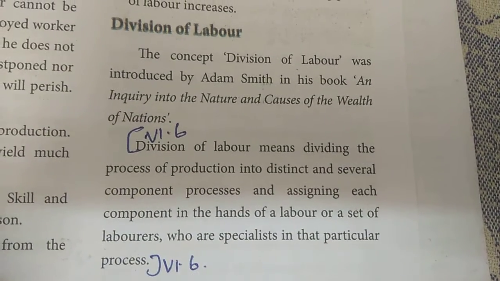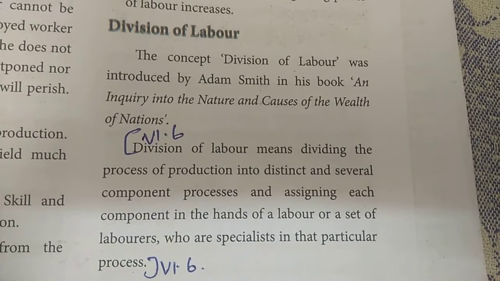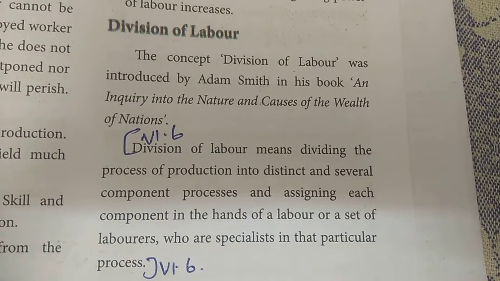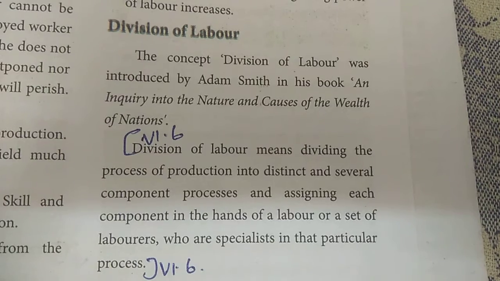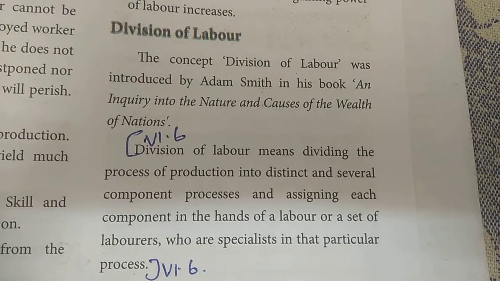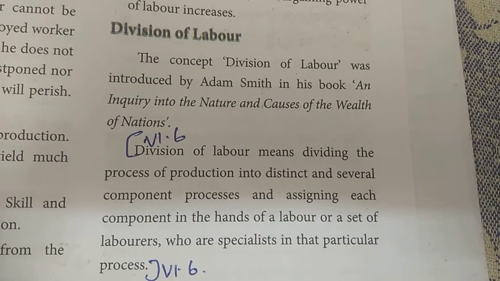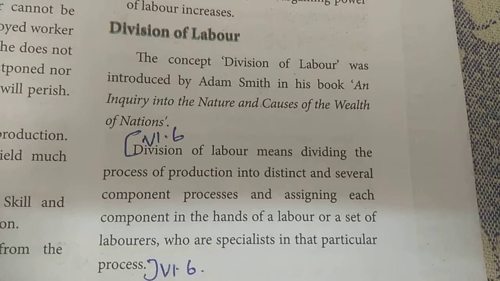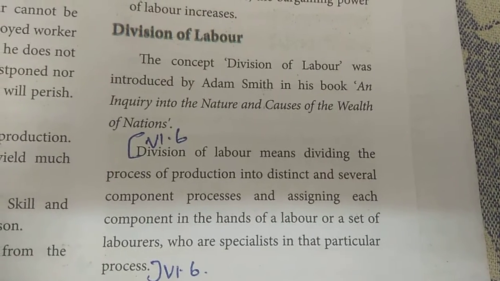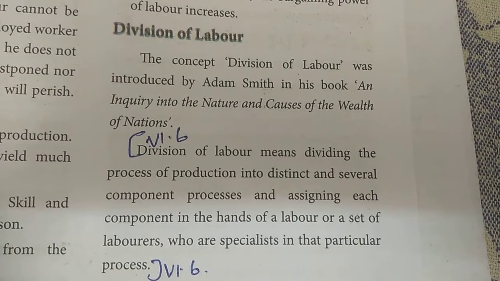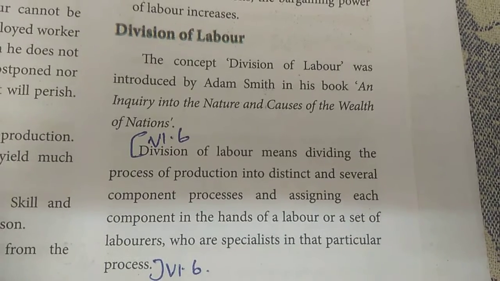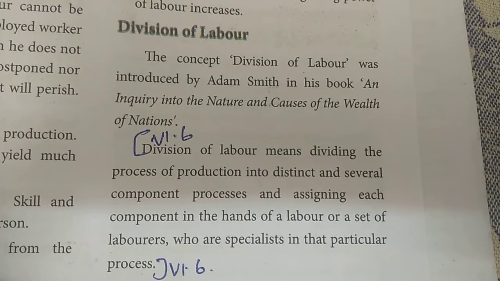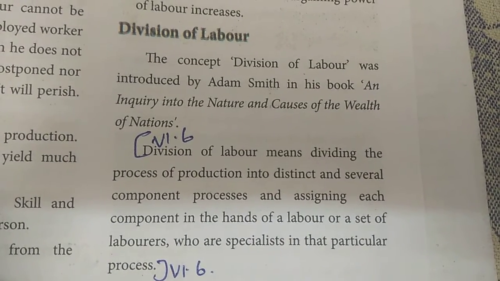So just think that if one child is going to draw it, outline it and color it, it would take say 2 to 3 hours. Okay, same thing, if 5 members are going to draw, one is going to draw the outline, another one is going to draw the art, and another one is going to give the color, and three members separate their work and give different colors in different parts.